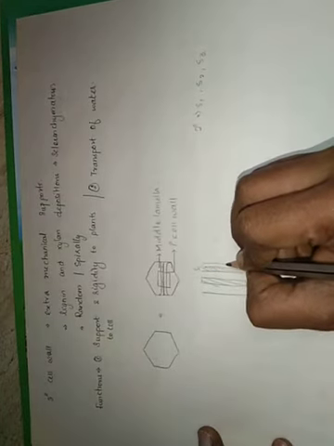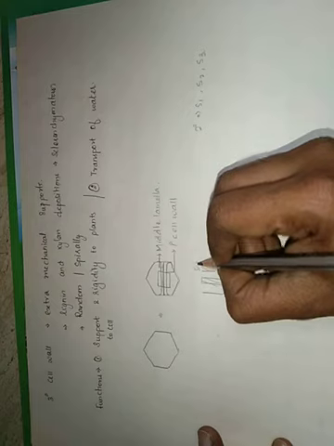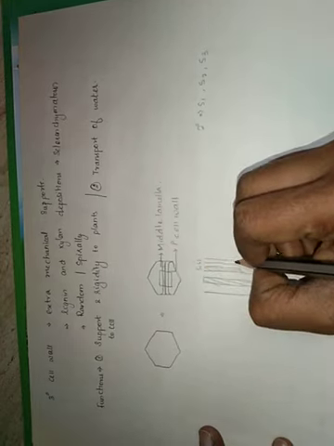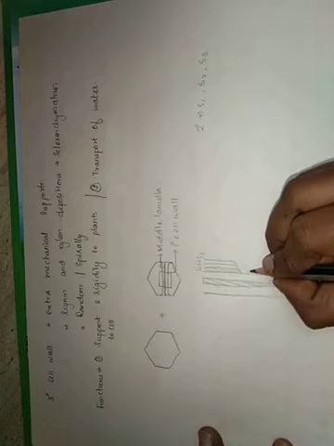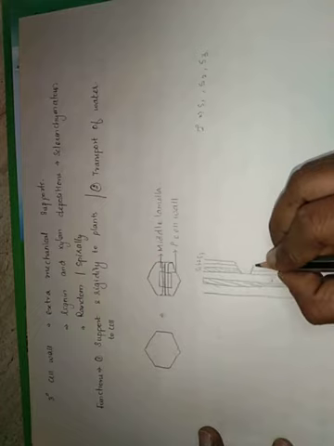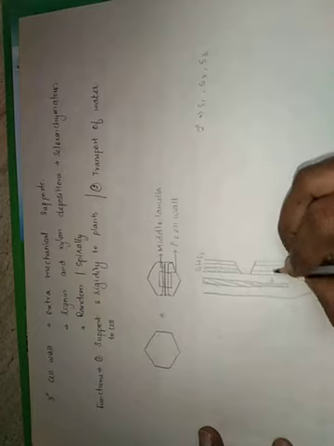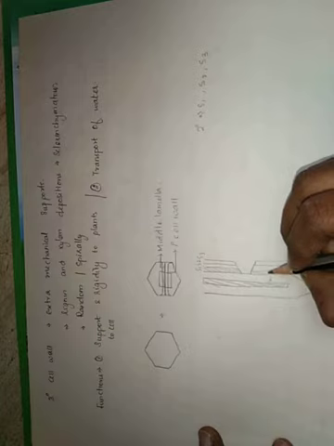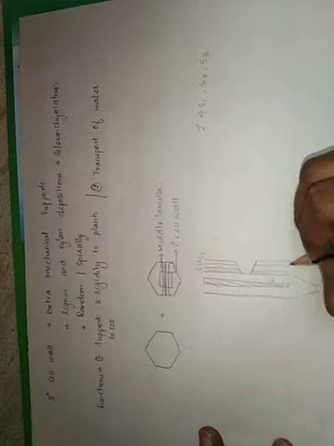The next deposited is the S2 layer, and the last deposited is the S3 layer. So initially the S1 layer is formed, then the S2 layer, and then the S3 layer. They are formed one after the other. It is not that all three layers get deposited at a time.